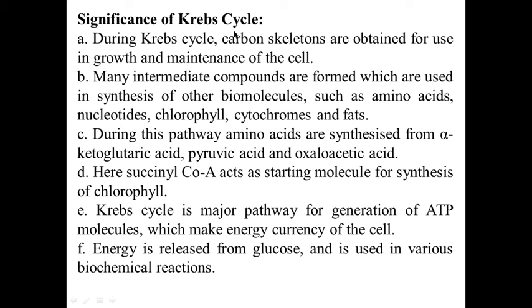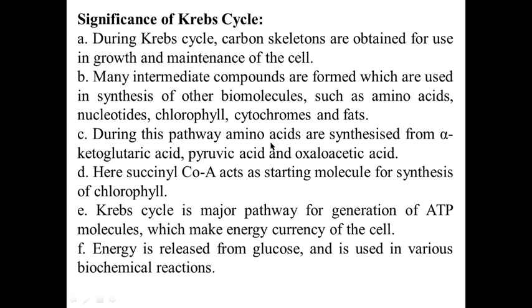Significance of Krebs cycle. During the Krebs cycle, carbon skeletons are obtained for use in growth and maintenance of the cell. Many intermediate compounds are formed which are used in synthesis of other biomolecules such as amino acids, nucleotides, chlorophyll, cytochromes, and fats.